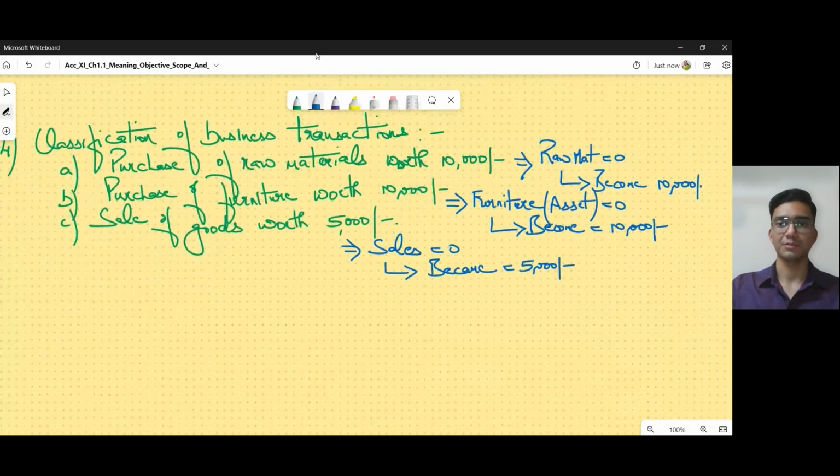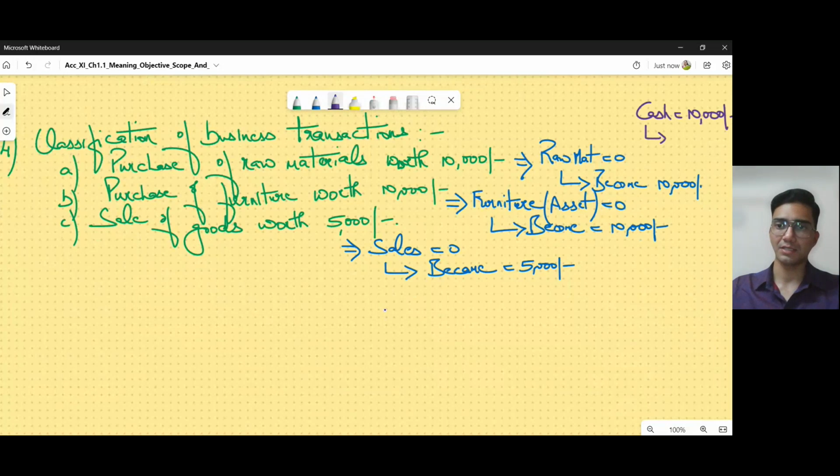The first transaction I'm talking about is the purchase of raw materials worth 10,000. When I purchase raw materials, maybe I'm paying in cash. So over here I will also talk about cash. Cash with me was 10,000 rupees earlier.